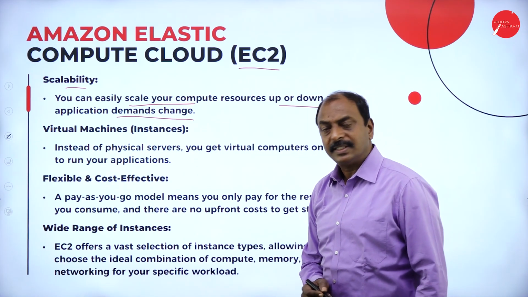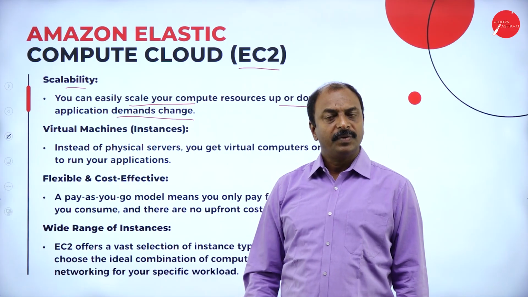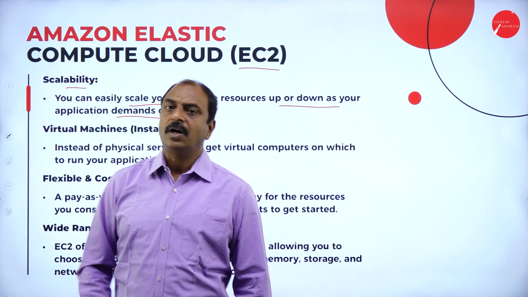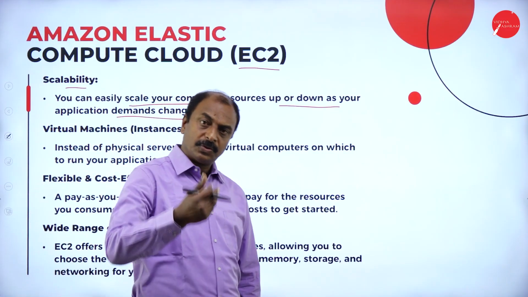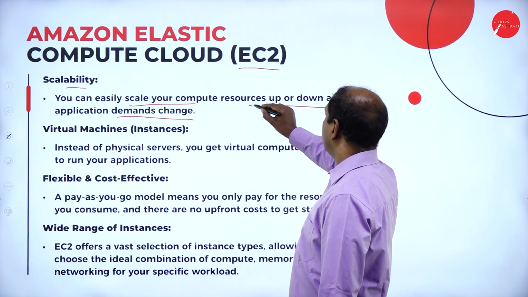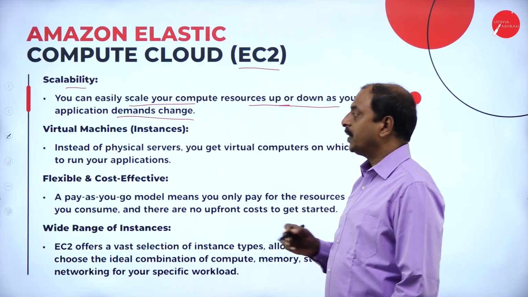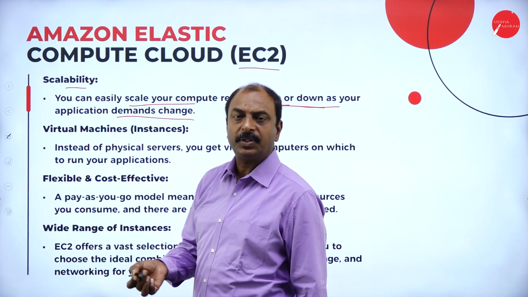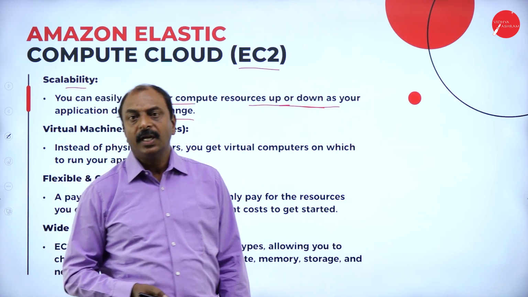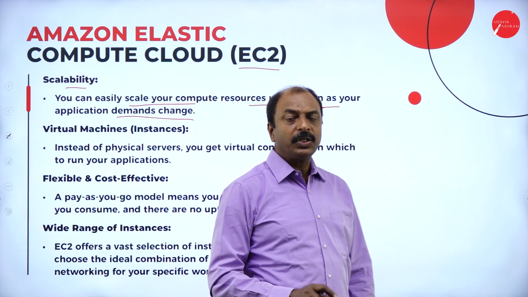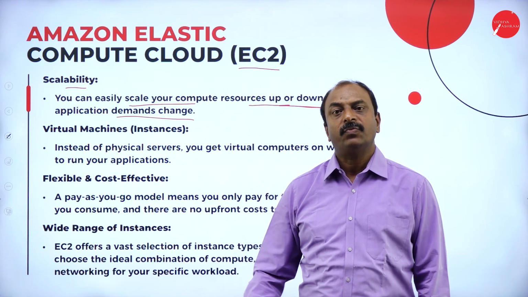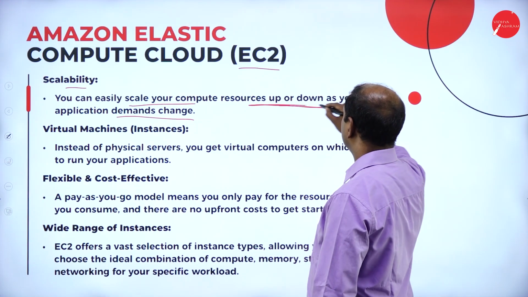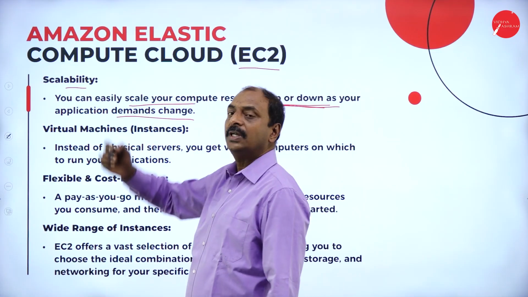Scalability, in the sense, the definition is whenever the user or the client would like to add one more resource, or has to take one more resource as a service, it can be easily scaled up. That is the meaning of upscale. And what is the meaning of downscale? Suppose any customer using services from AWS would like to take out one of the services for the time being, then it is easy for them to scale down the services. That is the meaning of scalability.